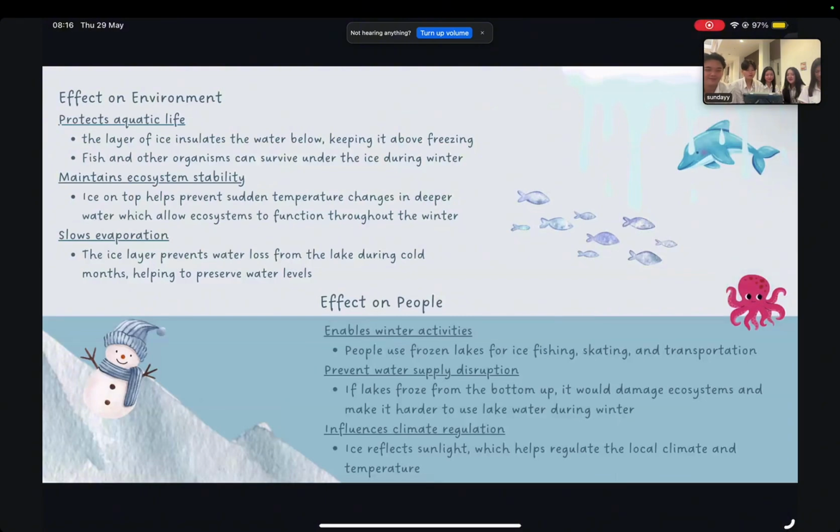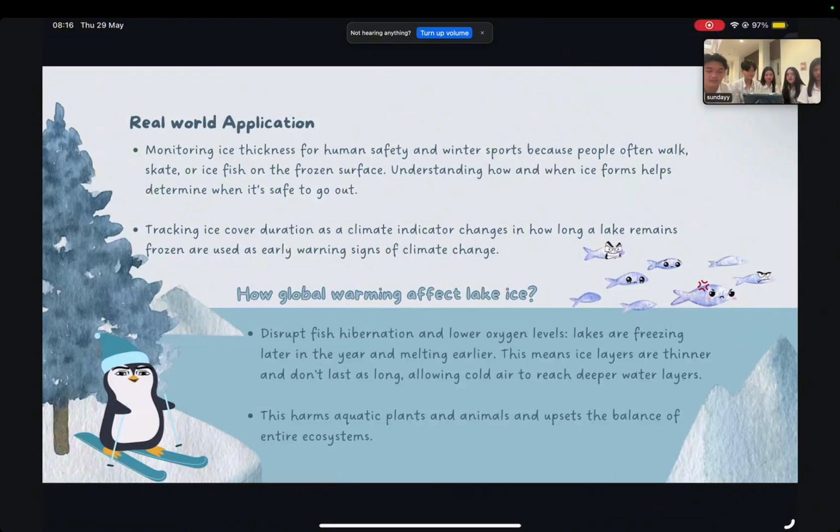Effect on environment: protects aquatic life, maintains ecosystem stability, and slows evaporation. Effect on people: enables winter activities, prevents water supply disruption, and influences climate regulation. Real-world application: monitoring ice thickness for human safety and winter sport, because people often walk, skate, or ice fish on the frozen surface. Understanding how and when ice forms helps determine when it's safe to go out.